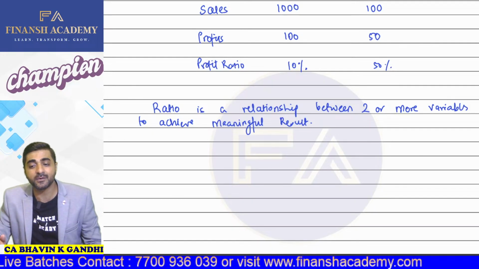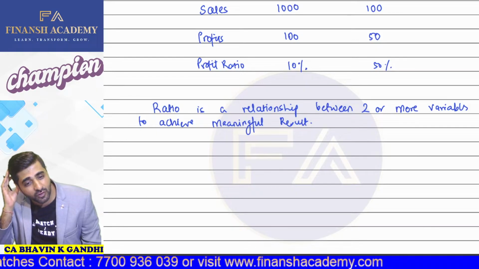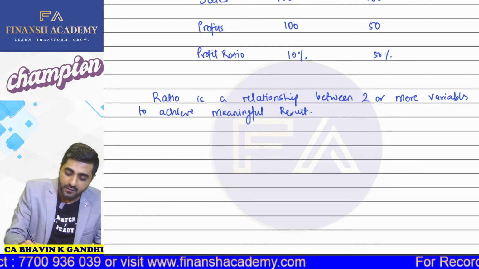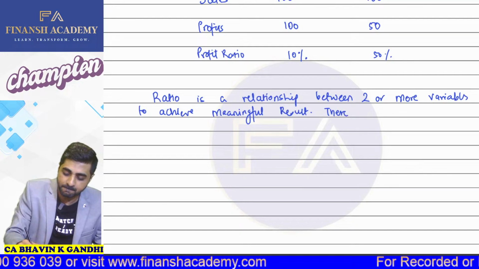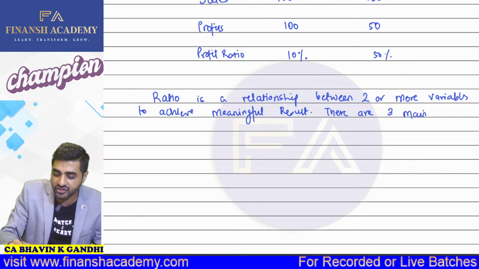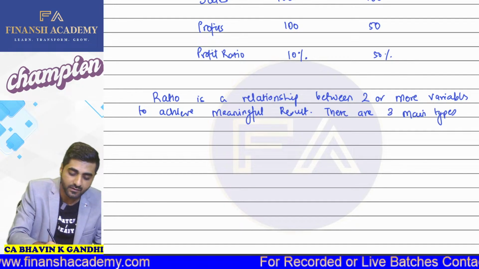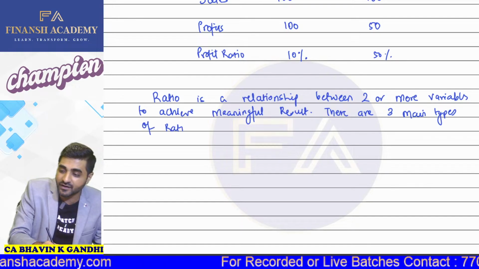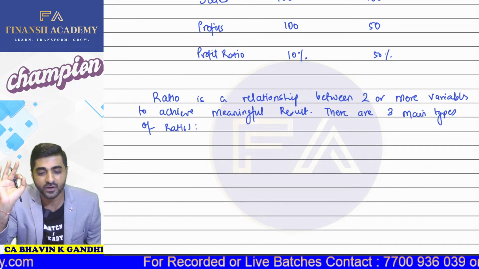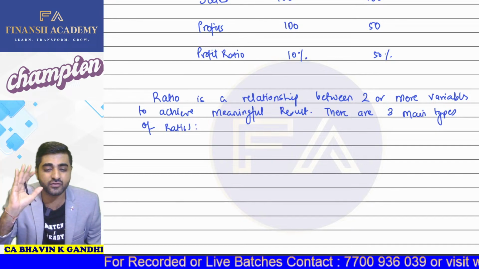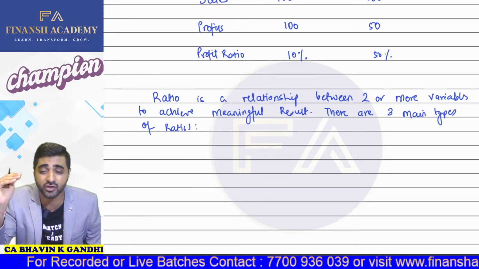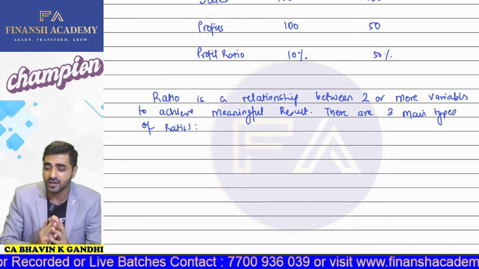So ratio is a relationship between two or more variables to achieve meaningful result. There are three main types of ratios. So students, how many types of ratios are there? There are three main types of ratios. Okay. So the first type of ratio which we have is called balance sheet ratios. The second one is called P&L ratios, and the third one is called your mixed ratios.